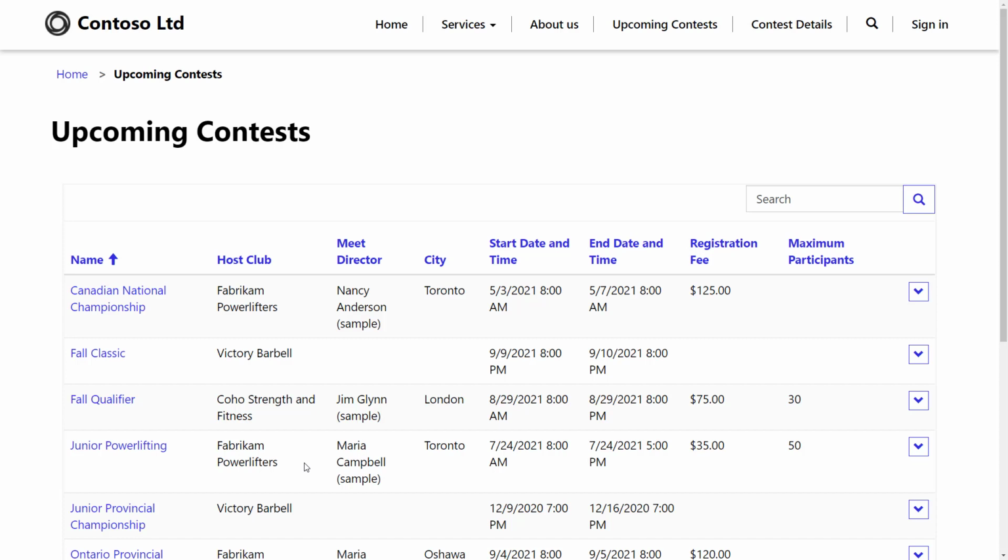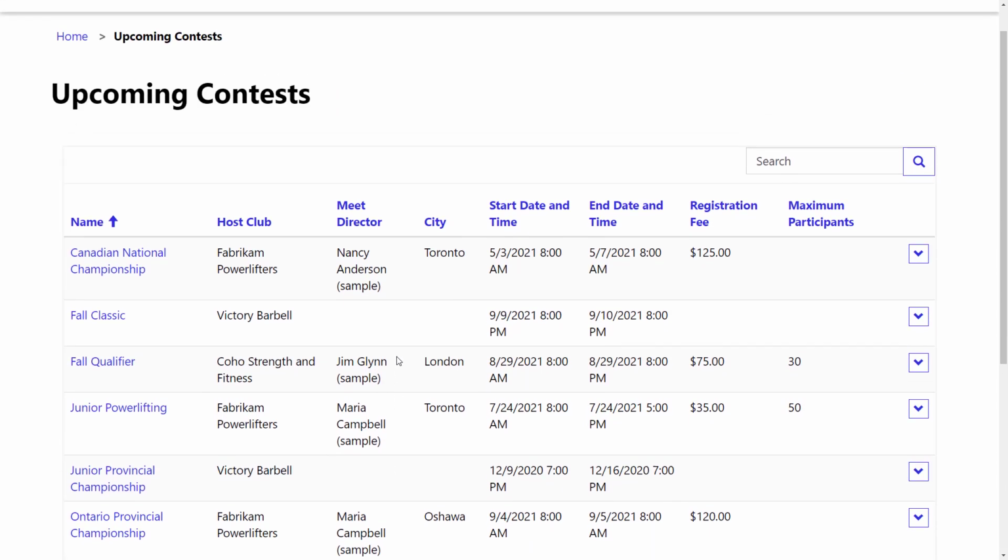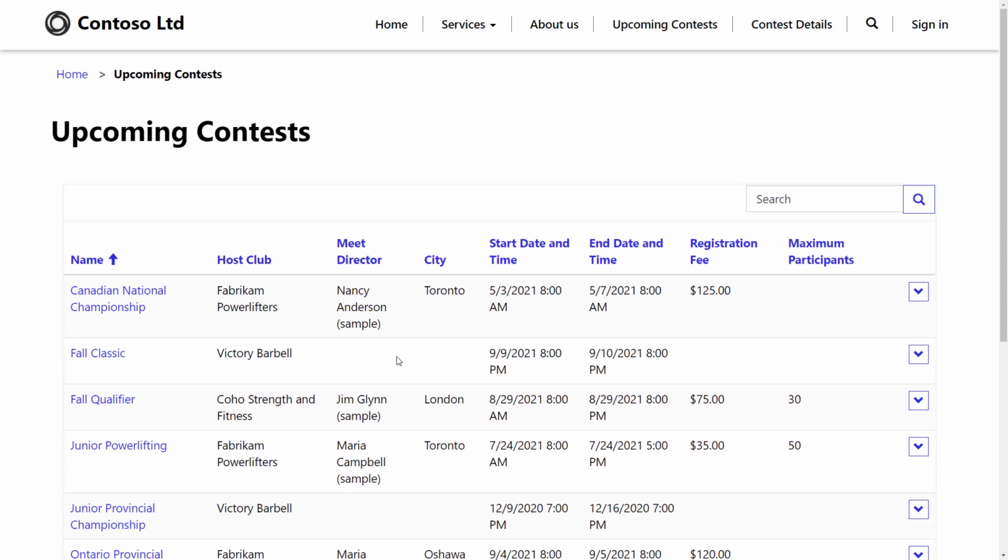But I want to talk about some extra things we can do to the portal to add more power to those portals. So first off, if I'm looking at these records, a couple things. First off, this works. It's very functional, but it's a grid type layout. It's very system. We might want to jazz this up a little bit, make it a little bit more readable.